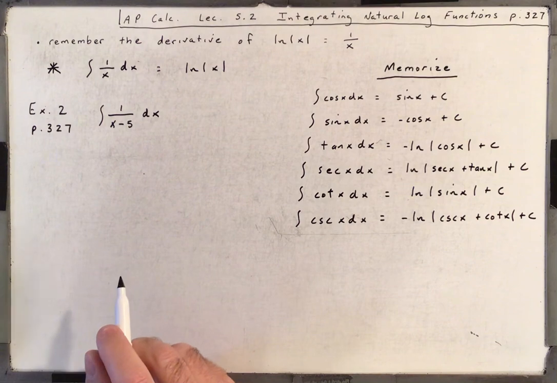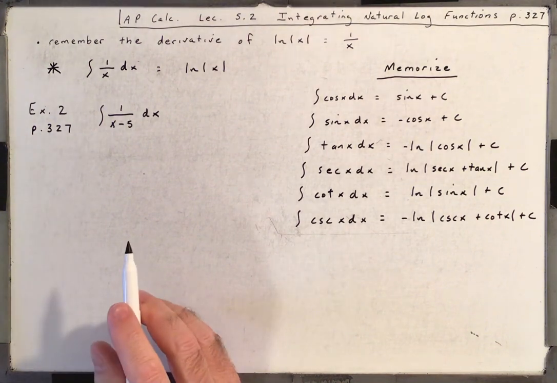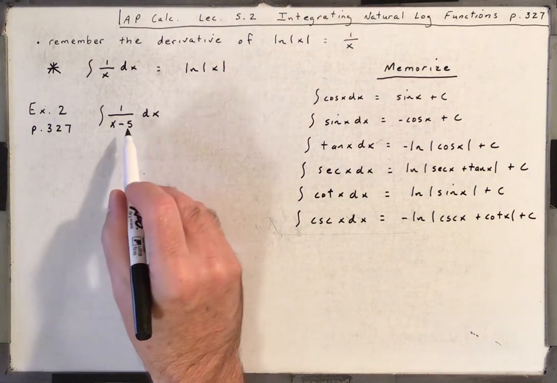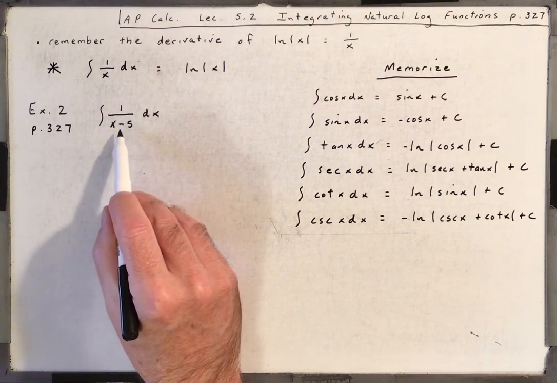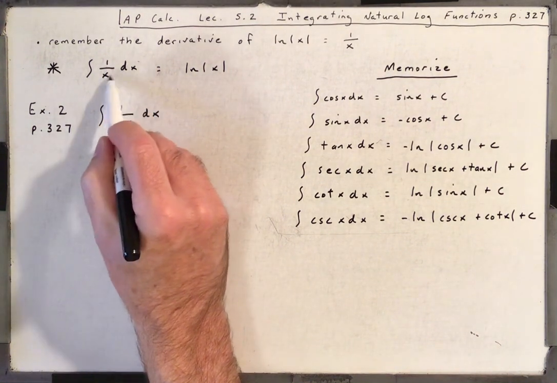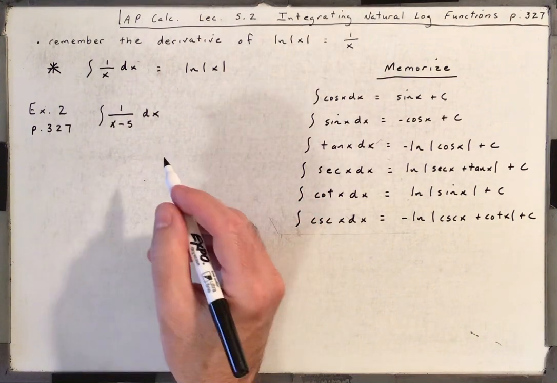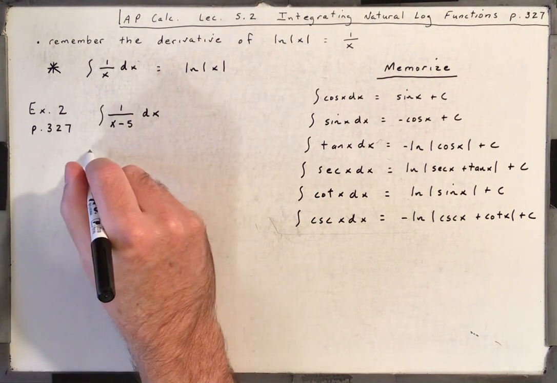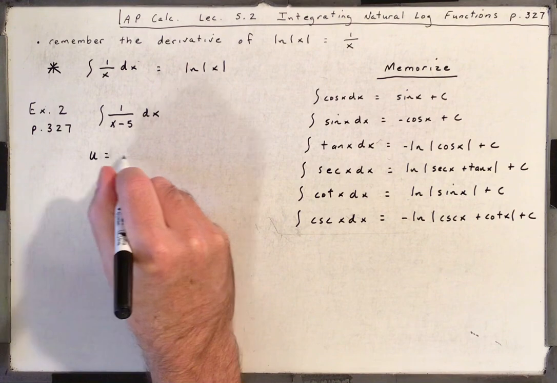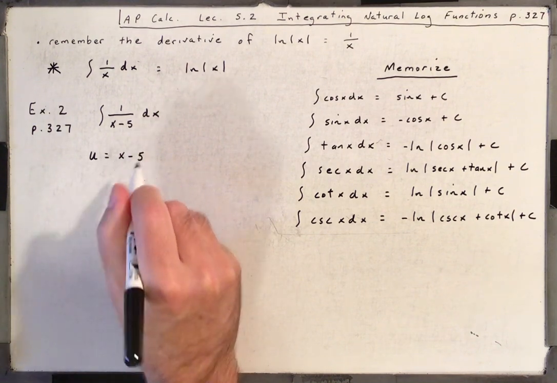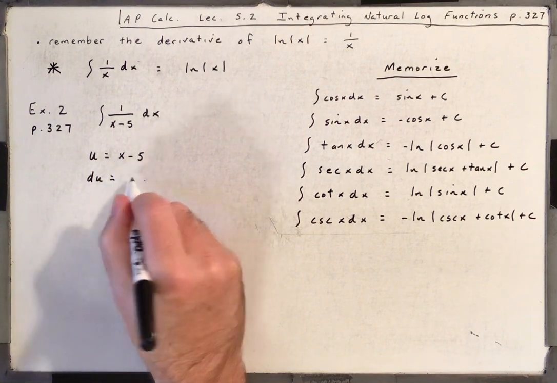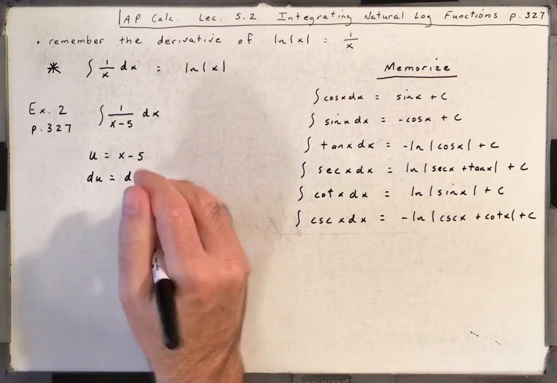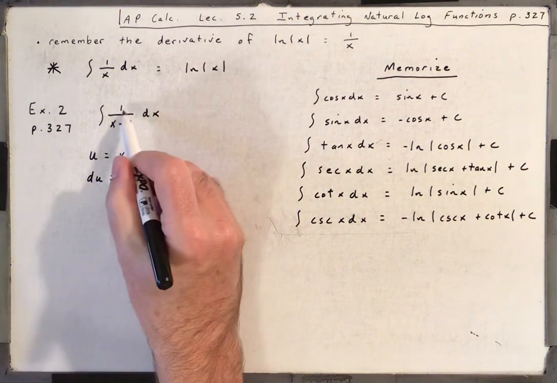Now, usually with these, unless it's trig, you're going to let u be the denominator, okay? Because we're trying to get to a version of this here. So if we let u be x minus 5, du is just going to be 1 dx or dx.